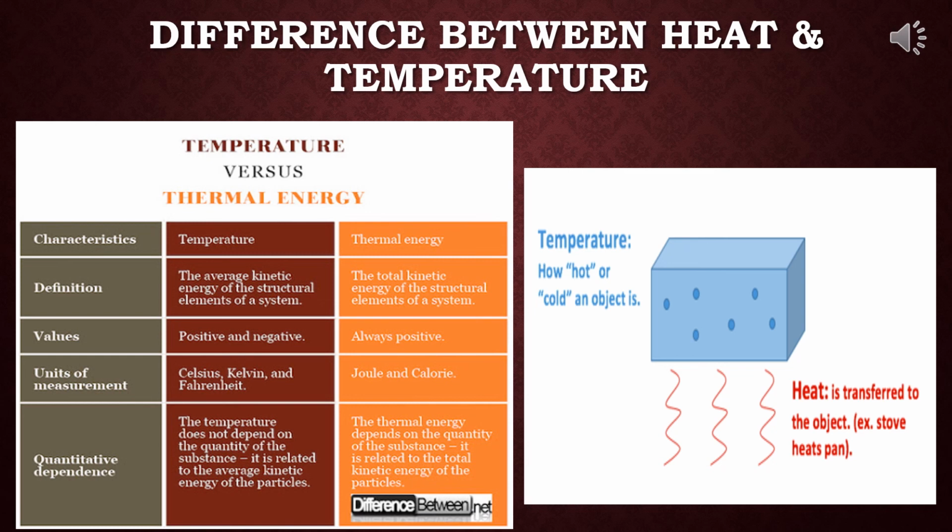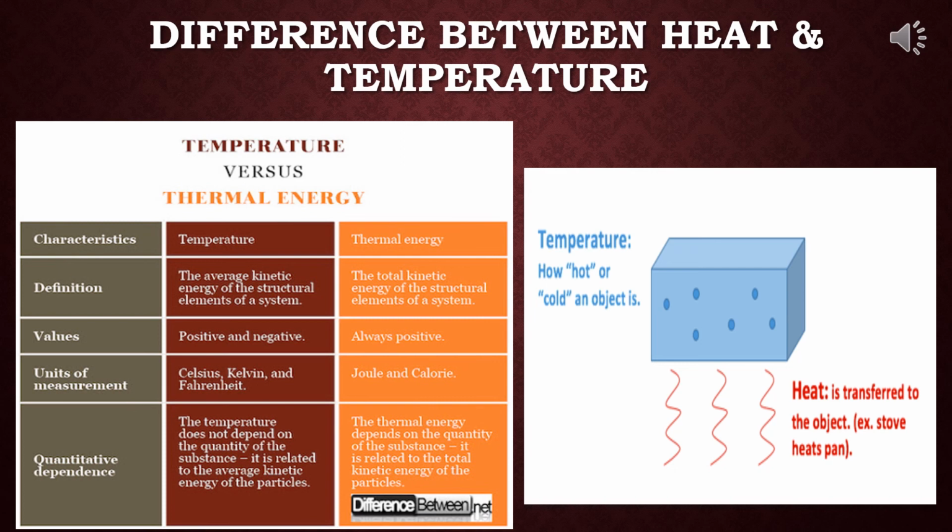The quantity of heat of a body changes during change of state of the body. The temperature of a body remains constant during change of state of the body. Now see, I have also given one diagram. Here are some points of differences. First of all, let me tell you that thermal energy means heat, because it is a form of thermal energy. So the first point: the average kinetic energy of the structural elements of a system is called temperature, and the total kinetic energy of the structural elements of a system is called thermal energy. You can add these points also.